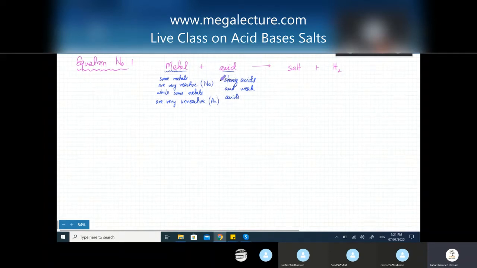The reason it doesn't rust is that when metals react, when we were doing chemical bonding, metals like to lose electrons and form positive ions. That's always true.